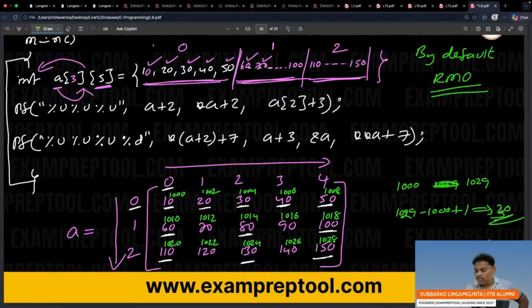Not even one memory location is skipped in between. So this is the meaning of array. One dimensional array or two dimensional array, at the end of the day, array means continuous memory locations. 1000 to 1029, continuously memory allocated. For your convenience, I have written the diagram.